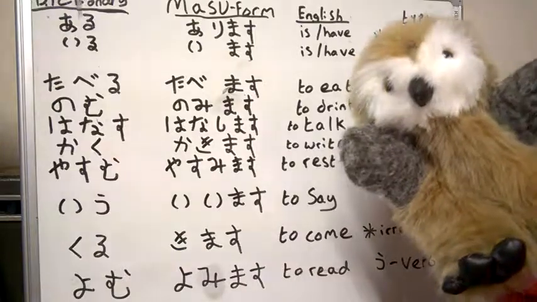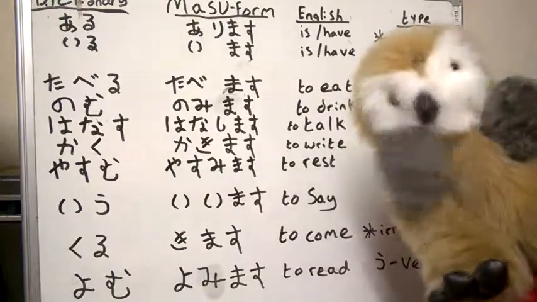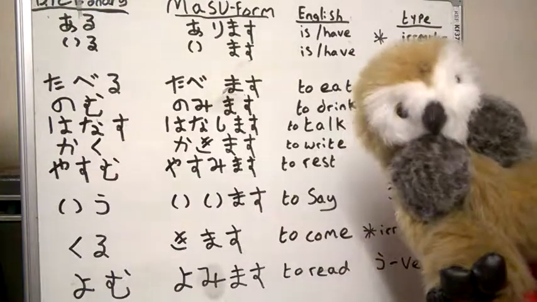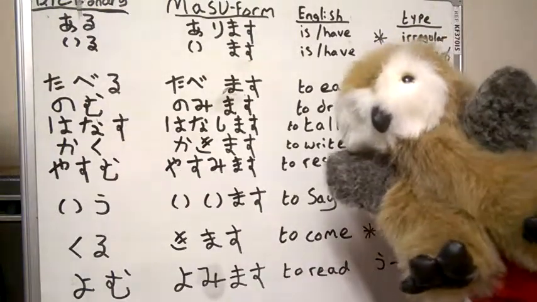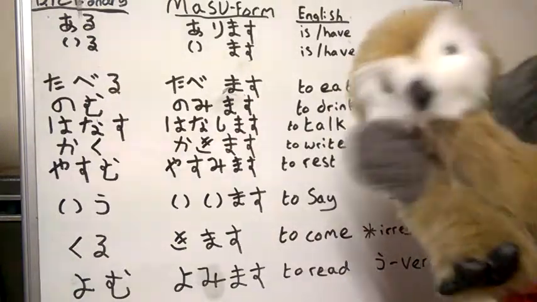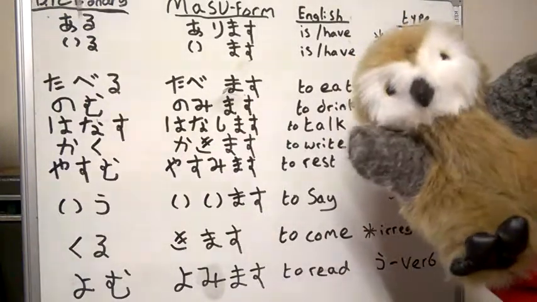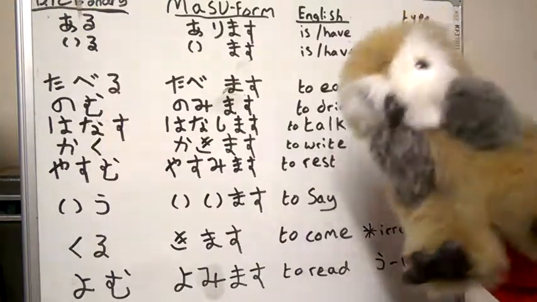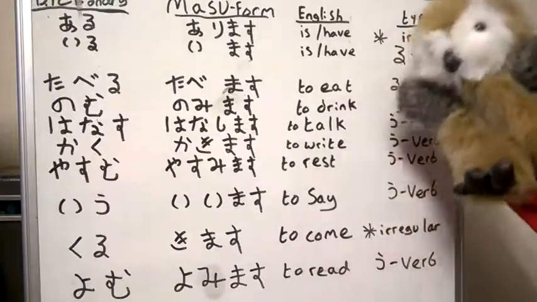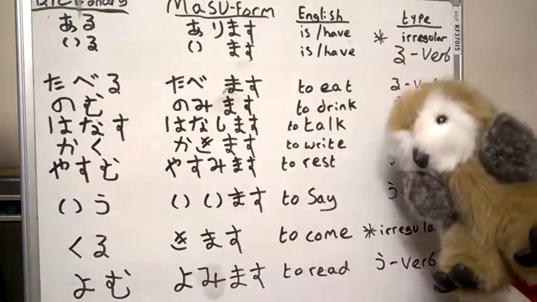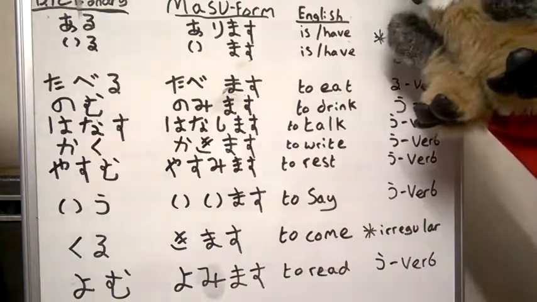Last time when I was teaching Masu-form, or how to use masu, masen, mashita, masen deshita, I said I would throw a few words out so that we can start to speak basic sentences. I tried to think of the most common sentences you might be able to use. So, eating, drinking, talk, write, rest, to say, to come, to read, and is/have.